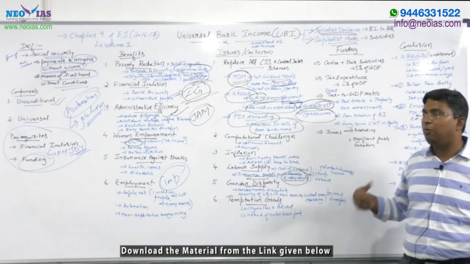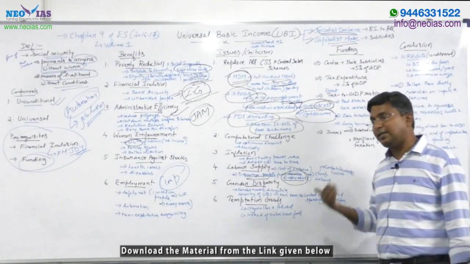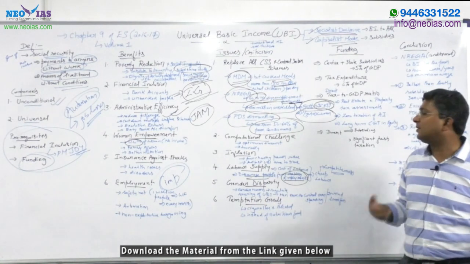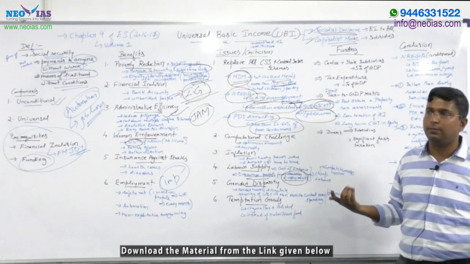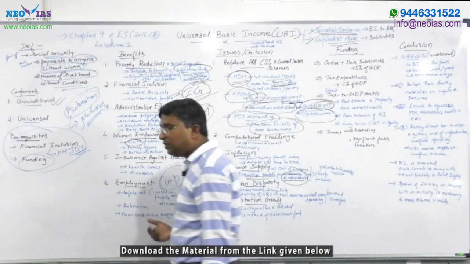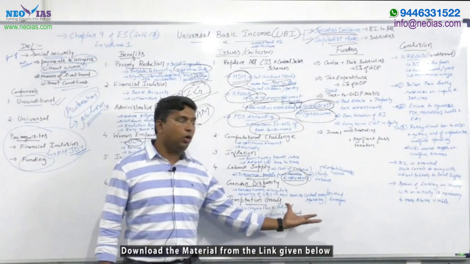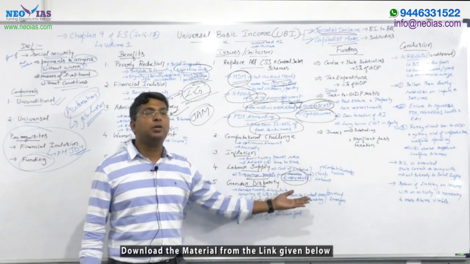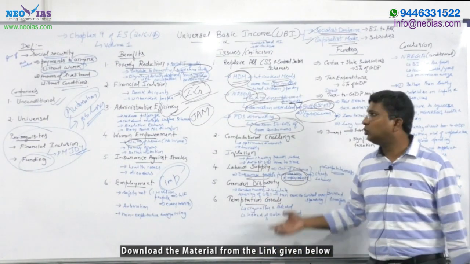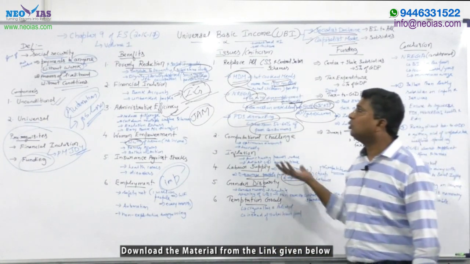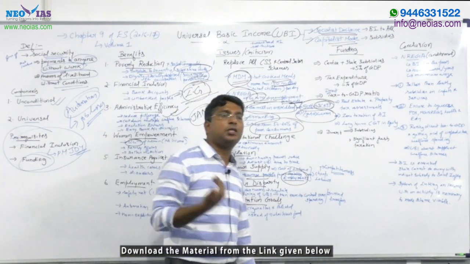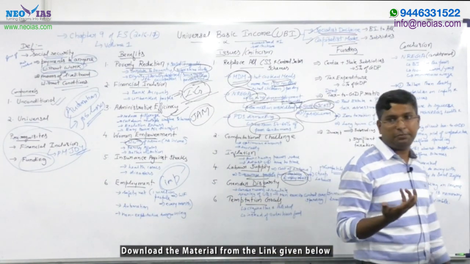this money received in the form of basic income can result in the men buying temptation goods like alcohol and cigarettes instead of purchasing nutritious food. So there is a high probability that the minimum income which they receive to a household will be controlled by the male members, and they may misuse this fund for temptation goods. So these are the criticisms you can mention. Be very clear with these points regarding the advantages and disadvantages of universal basic income.